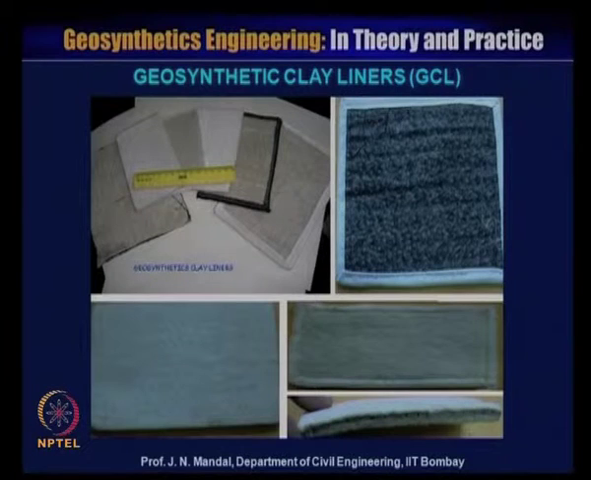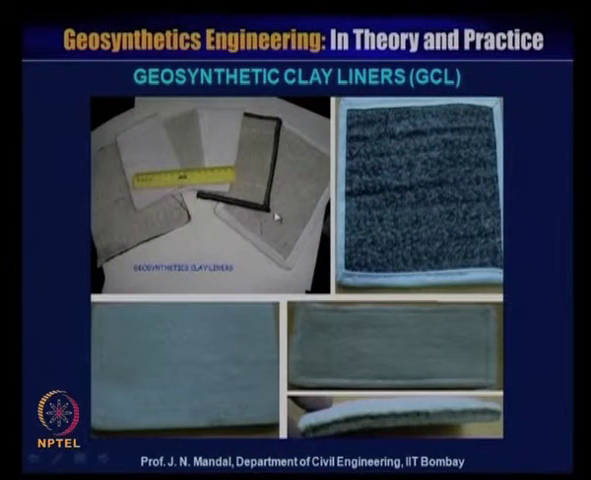Now there is the geosynthetic clay liner. This is an alternative to the geomembrane material, and this material is made of bentonite laminated with woven or non-woven geotextile material, both sides non-woven or both sides woven, or one side non-woven and the other side woven, or one side geomembrane and the other side geotextile material. Any combination of this you call the geosynthetic clay liner. When this bentonite comes in contact with water, it will act as an impermeable material.